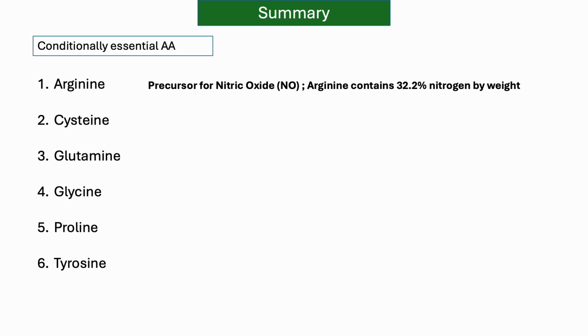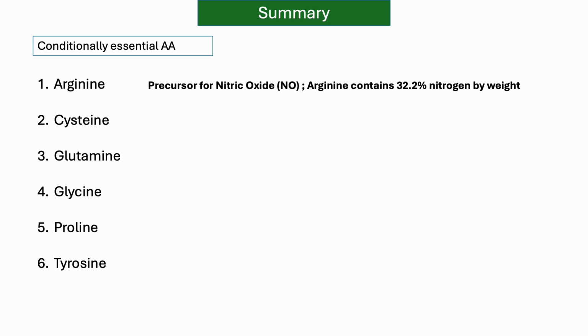So let's talk about the summary. Conditionally essential amino acids in humans, and also in plants, become conditionally essential because plants or animals can produce these amino acids, but they are insufficient due to some physiopathological condition like stress, growing condition, or other conditions.